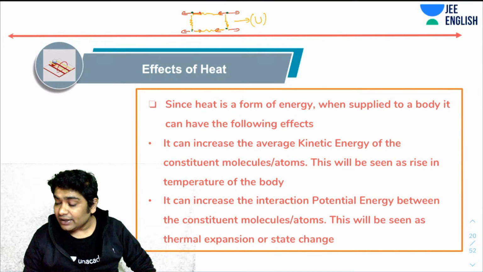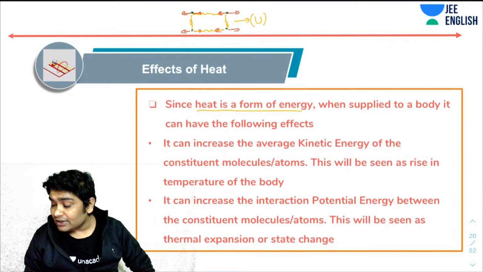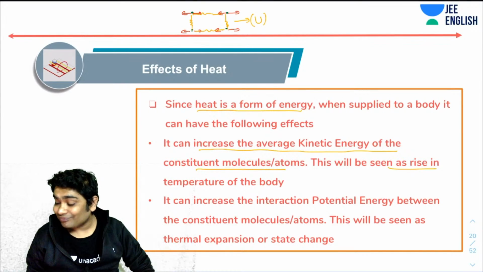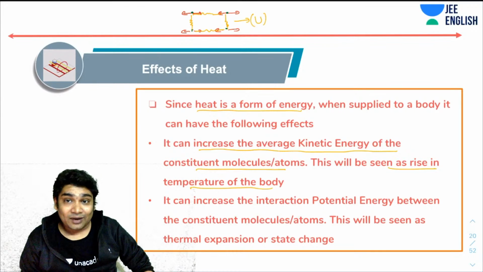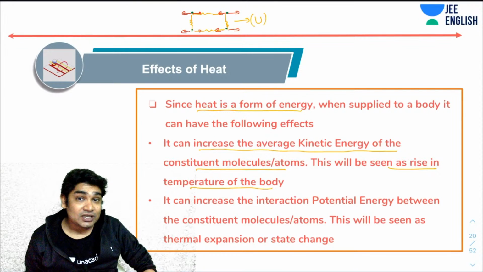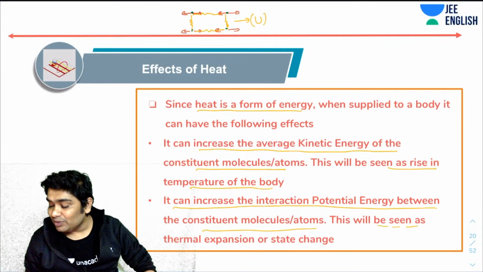So when you're supplying heat, you're increasing energy, and that energy can go two ways. Either it can increase the average kinetic energy of the constituent molecules, and if that happens, you will see the temperature rise. Or it can increase the interaction potential energy between the constituent molecules, which will be seen as thermal expansion or state change.